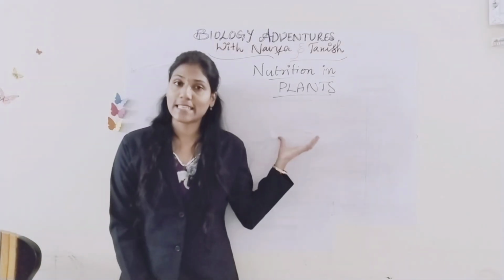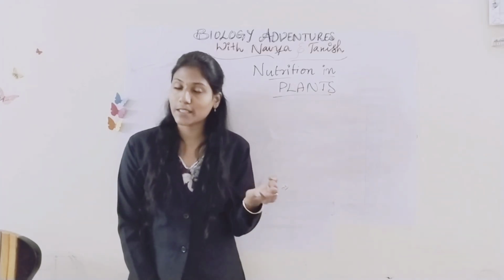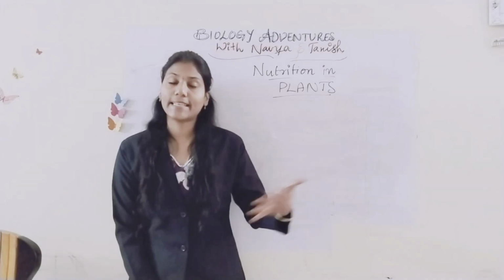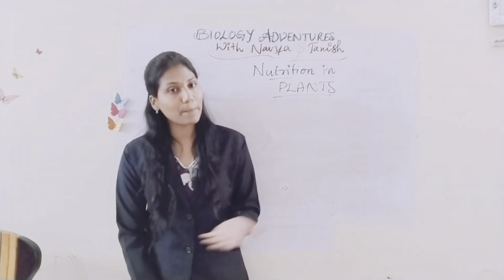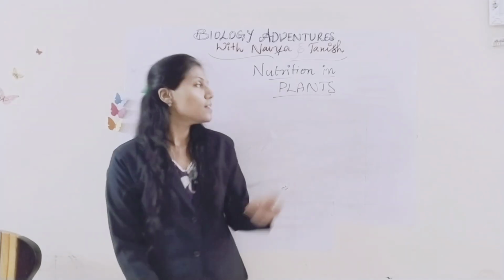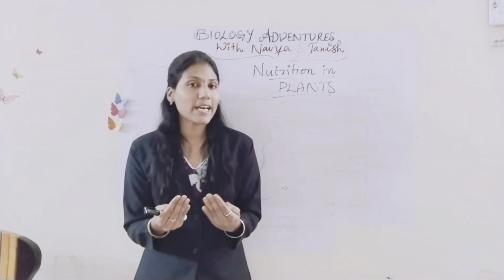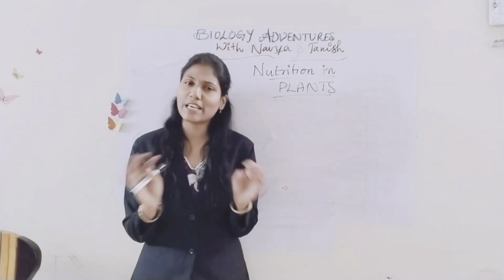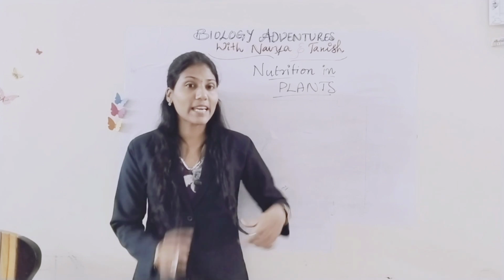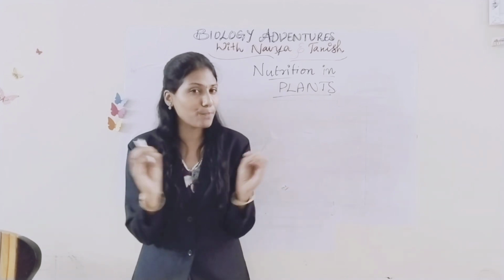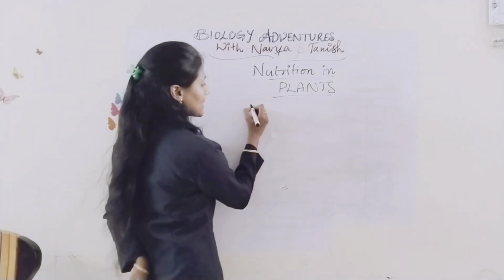So always we are saying that plants are the first food makers. They produce food. Next, we call them autotrophs because they prepare their food on their own. So how do plants prepare food? We already briefly saw this in our first class, right? Here the plants do something beautiful. What will they do? Photosynthesis.